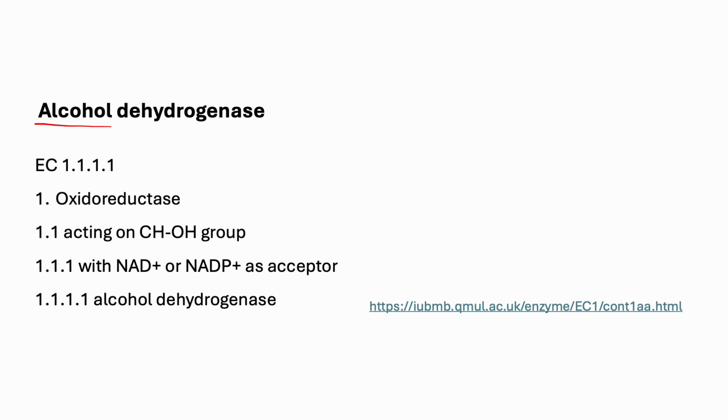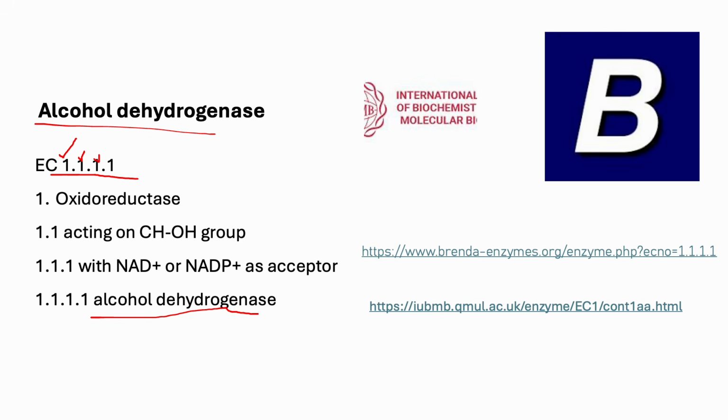The same applies to alcohol dehydrogenase: 1 for class 1 oxidoreductase, the subclass acting on the CHOH group, and then the subgroup because it acts with NAD or NADP as acceptor, and then its number in the list. We can find it in BRENDA, and also on the website of the International Union of Biochemistry and Molecular Biology. Here I give the website. If you are interested, you can have a look.